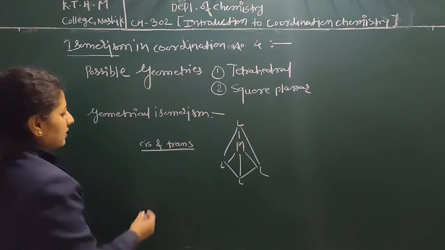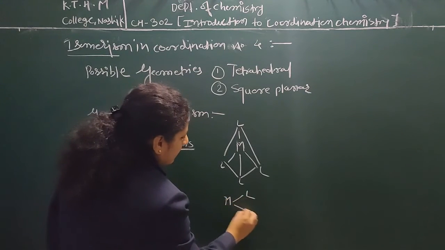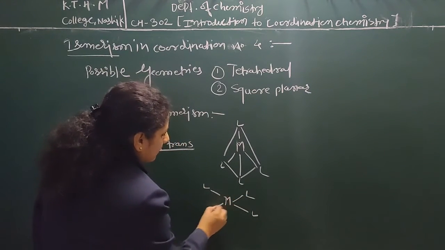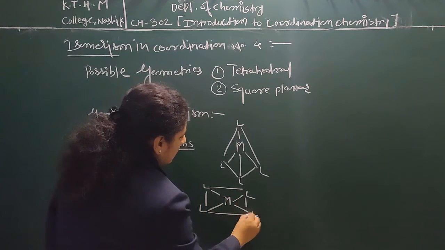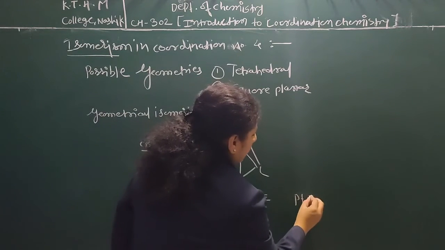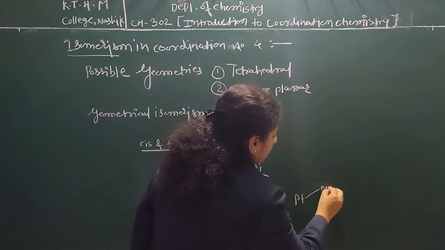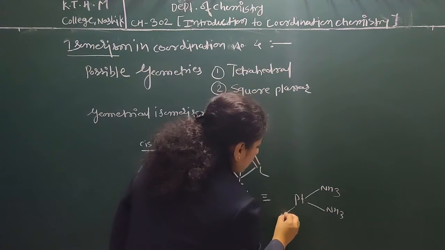whereas in square planar the arrangement of ligands is like that. Suppose we take an example we already discussed, the diamminedichloroplatinum complex.